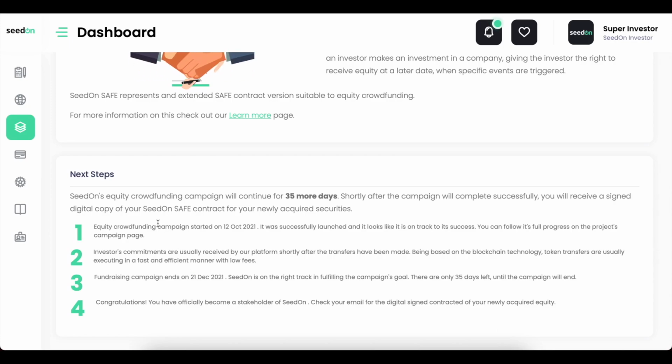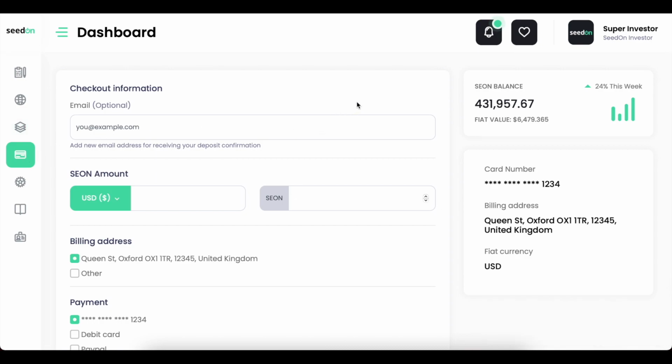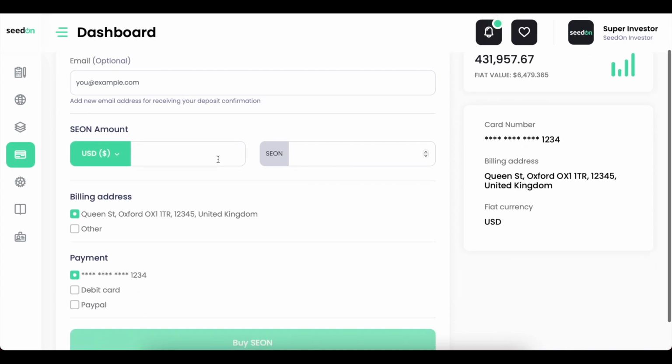Next we're going to go to depositing funds. So let's check this out. So basically in this section you can have information on the amount that you wish to add to your balance. You can either specify it in US dollars or euro.